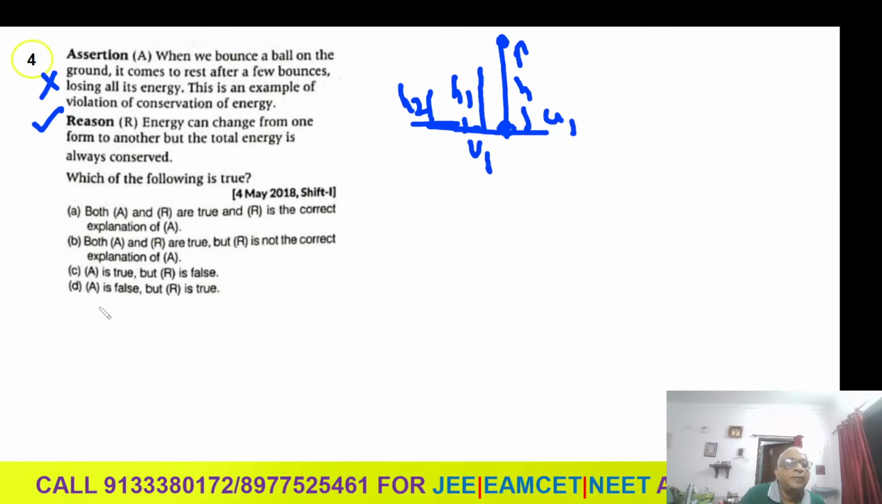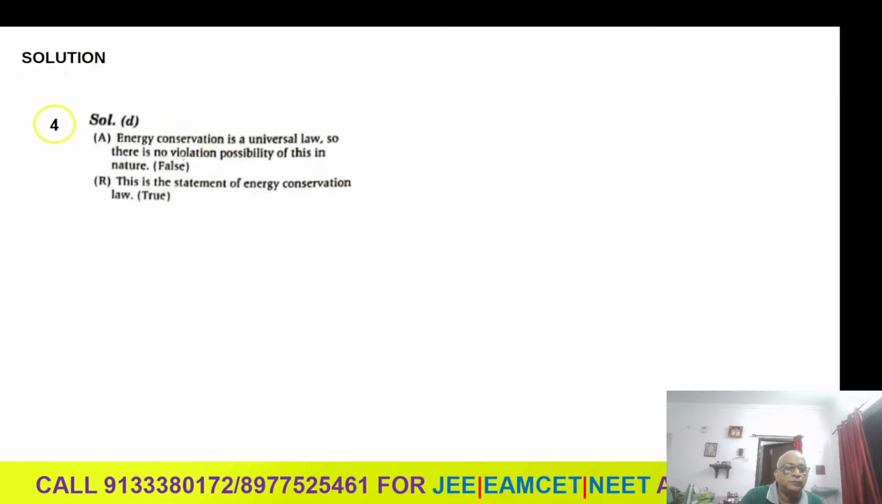This is wrong. That means A and R are not both correct. A is false because violating conservation of energy is wrong. It always follows the law of conservation of energy. So A is false, and R is true. This is a question that belongs to the physical world.